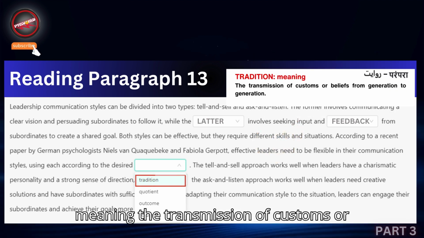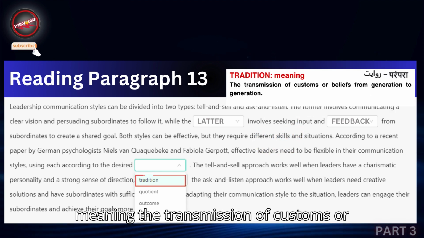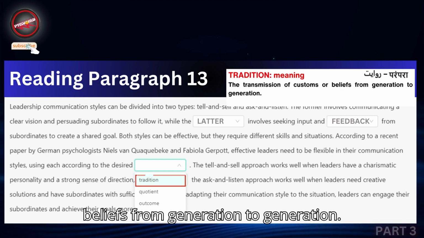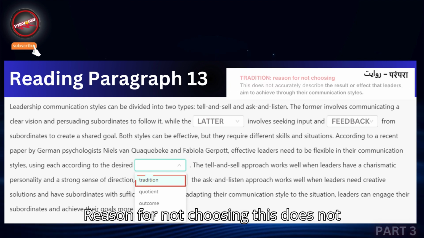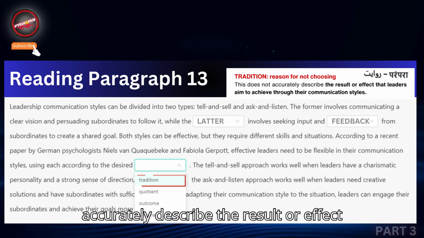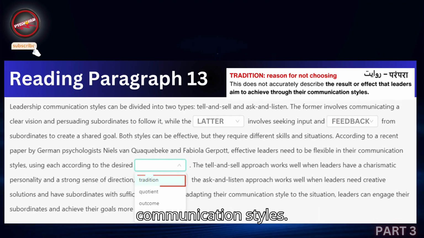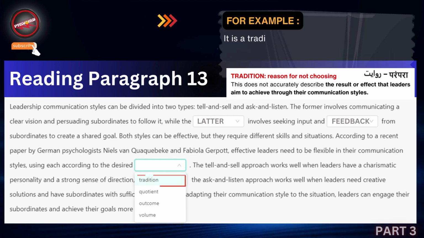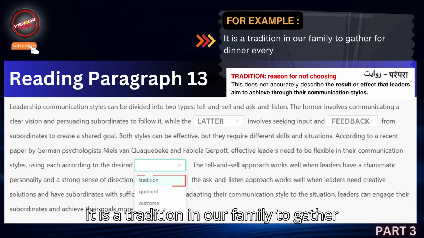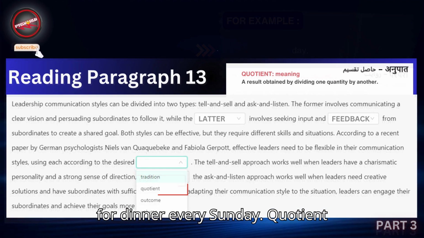Tradition. Meaning, the transmission of customs or beliefs from generation to generation. Reason for not choosing: this does not accurately describe the result or effect that leaders aim to achieve through their communication styles. Example: it is a tradition in our family to gather for dinner every Sunday.